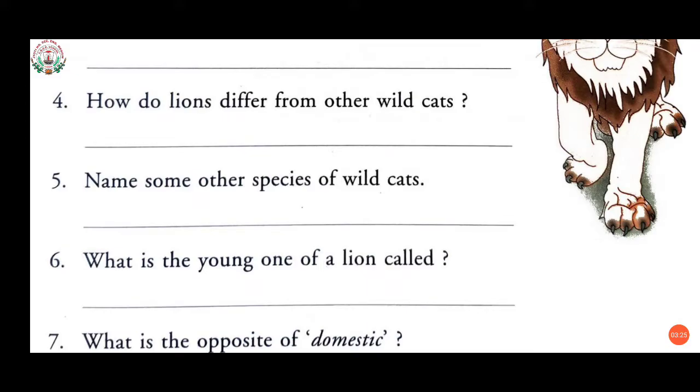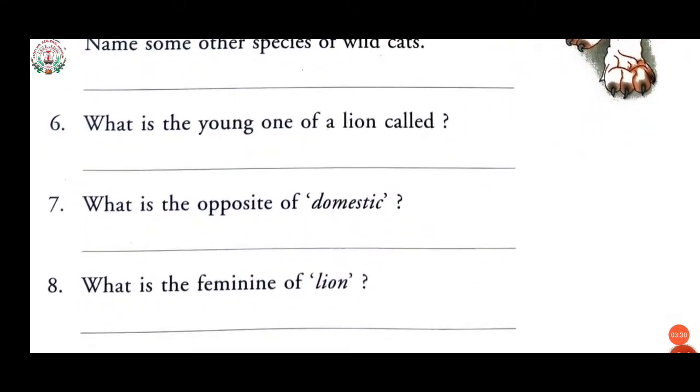Question number 6. What is the young one of a lion called? The young one of a lion is called what? A cub. C-U-B, cub. Seventh one, what is the opposite of domestic? The opposite of domestic is wild. What is the feminine of lion? Feminine means female form and lion is a male one. So the feminine of lion is lioness.